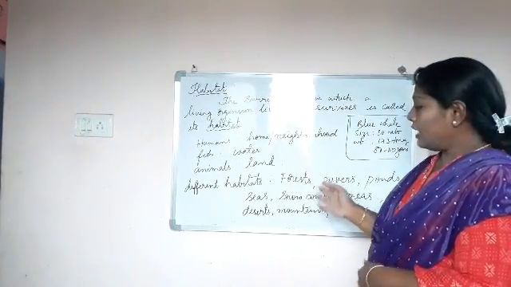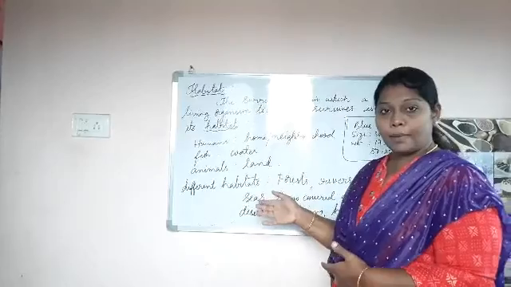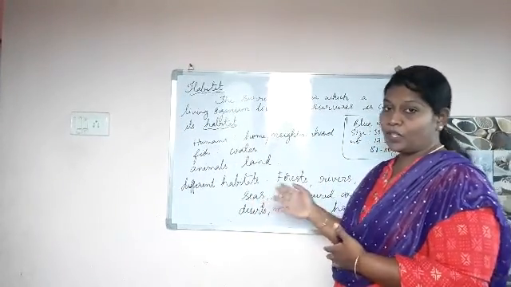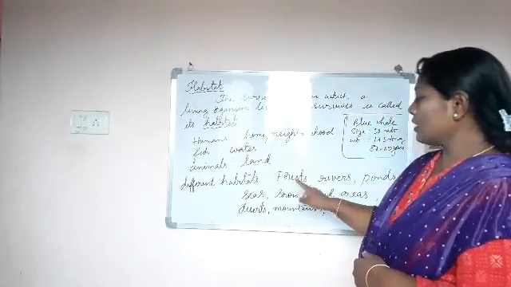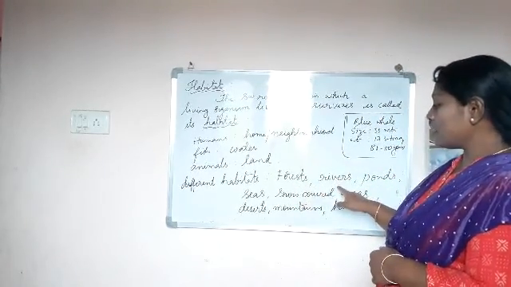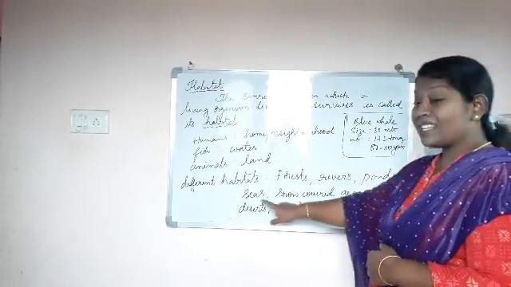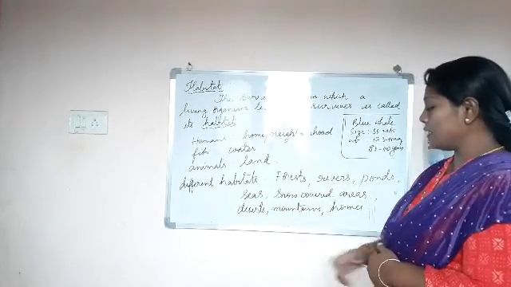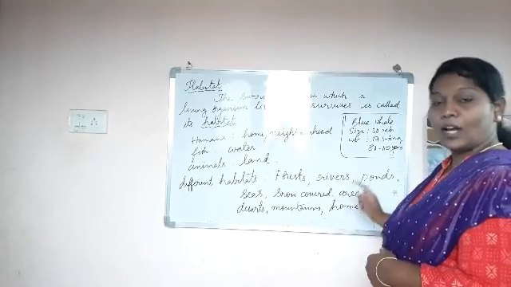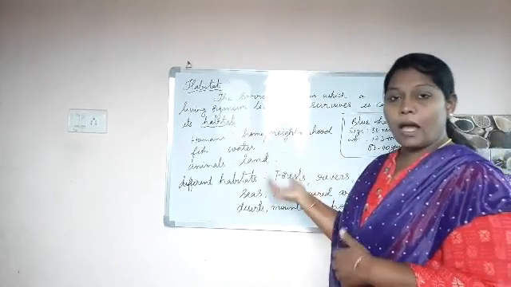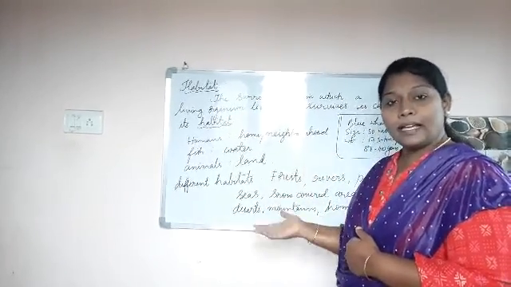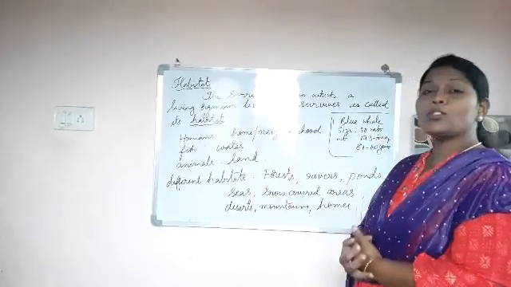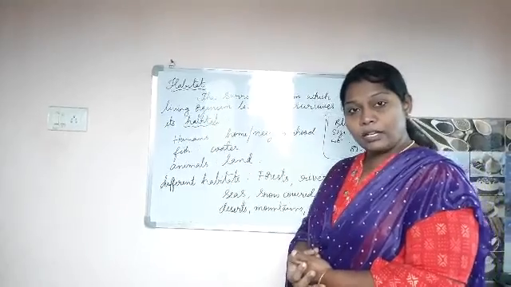Okay, children, let us talk about a few examples. What kind of animals do live in such habitats? So what are the habitats, children? Forests, rivers, ponds, seas, snow-covered areas, deserts, mountains and home. So we will talk about a few examples of what animals are living in these habitats. Now coming to the forest. What kind of animals do live there?